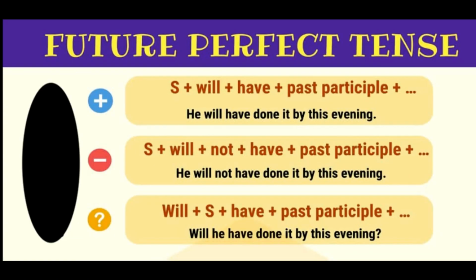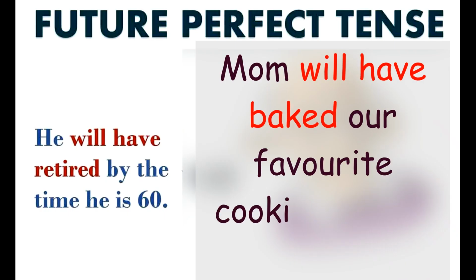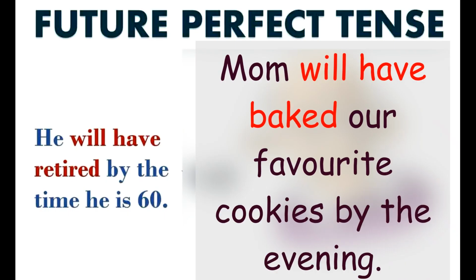Let us see the structure of the sentences in positive, negative and interrogative form. He will have done it by this evening, means subject plus will have plus third form of the verb. In negative, he will not have done it by this evening, means subject plus will not have plus third form of the verb. See the interrogative? Will he have done it by this evening? Will plus subject plus have and third form of the verb will be used for making this. Enjoy watching some more examples of the same followed by a quiz.